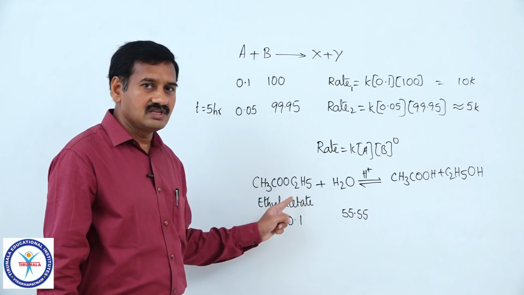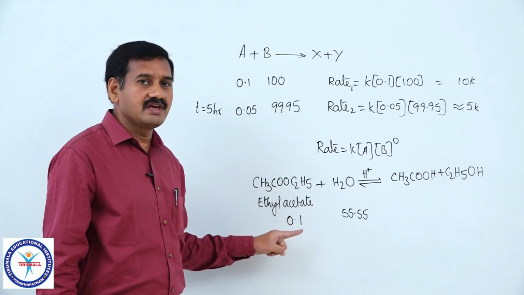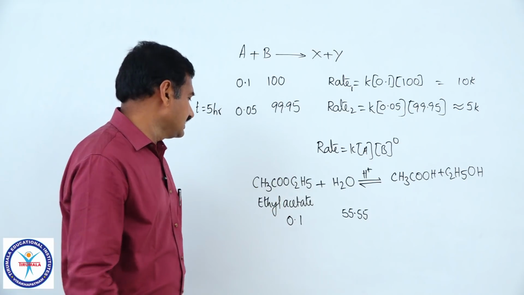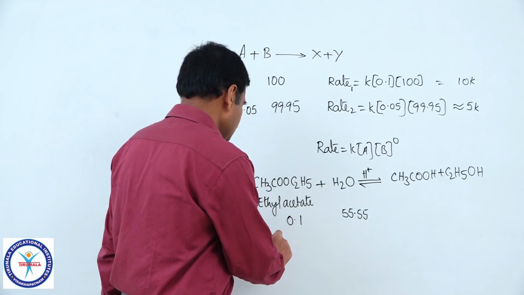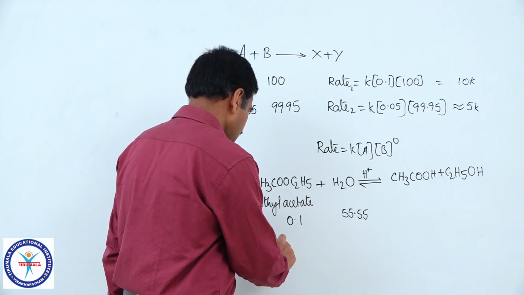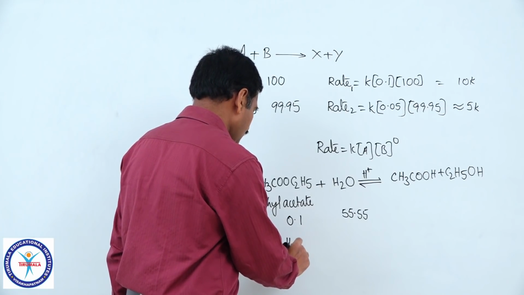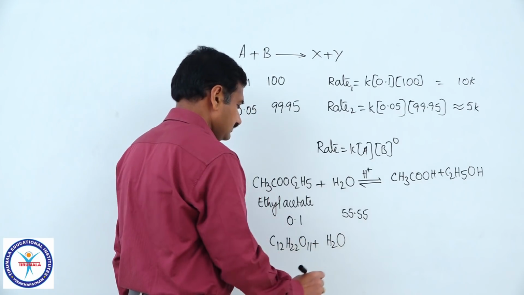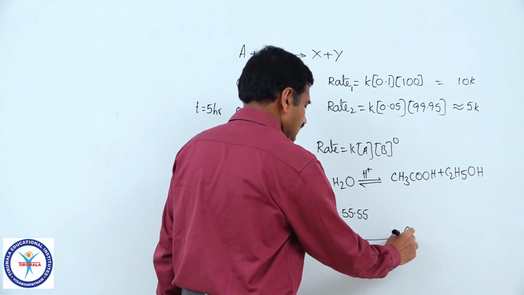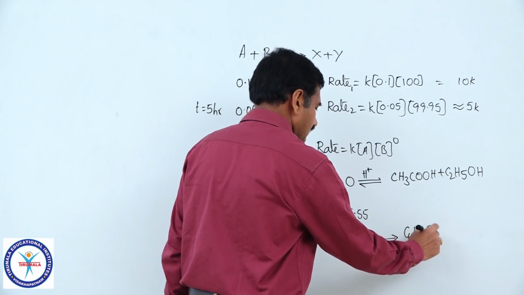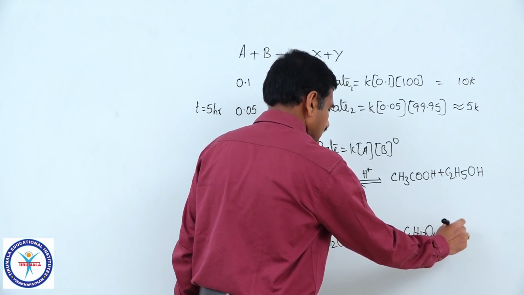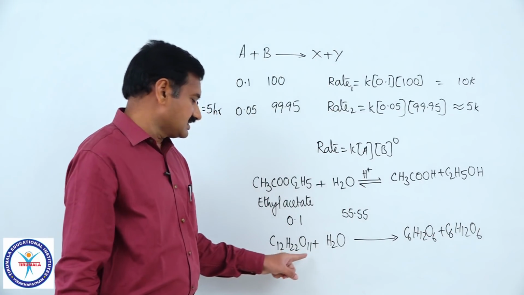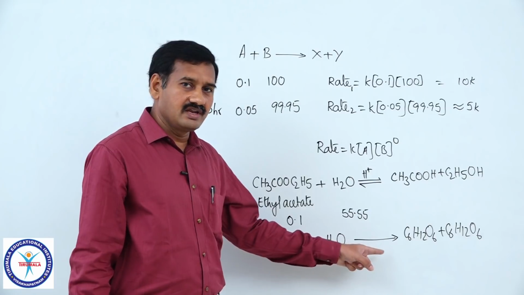Order with respect to ethyl acetate is equal to 1. It is a familiar example of a pseudo first order reaction. One more example of this kind is inversion of sucrose. C12H22O11, sucrose, when it reacts with water, we get glucose and fructose, C6H12O6 plus C6H12O6. Here also the concentration of water must be taken in large excess to bring out this chemical reaction.